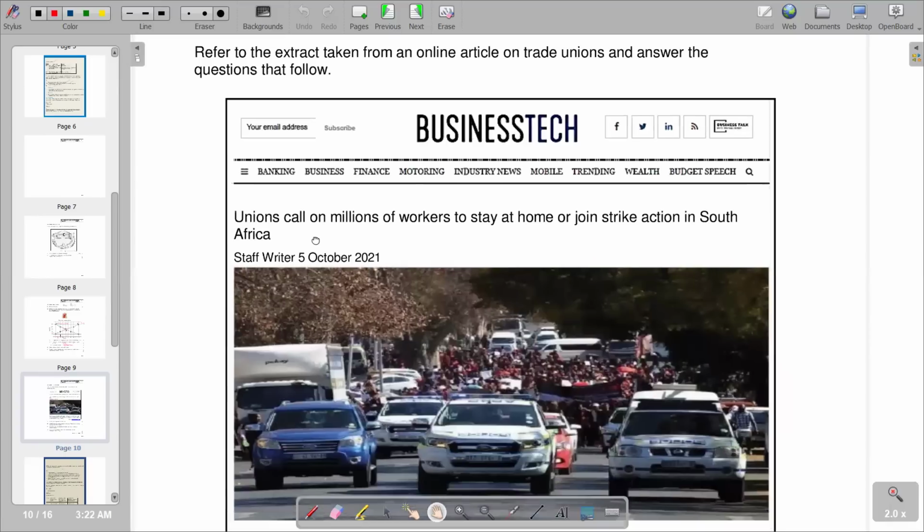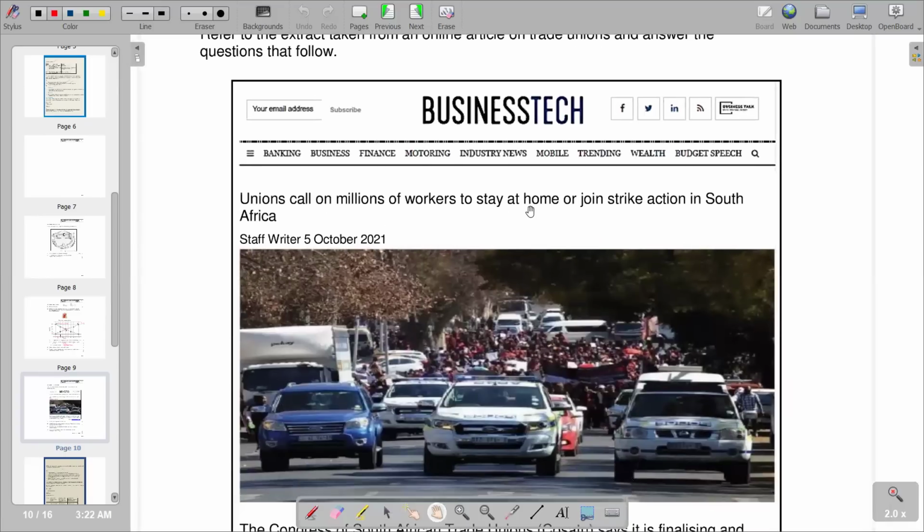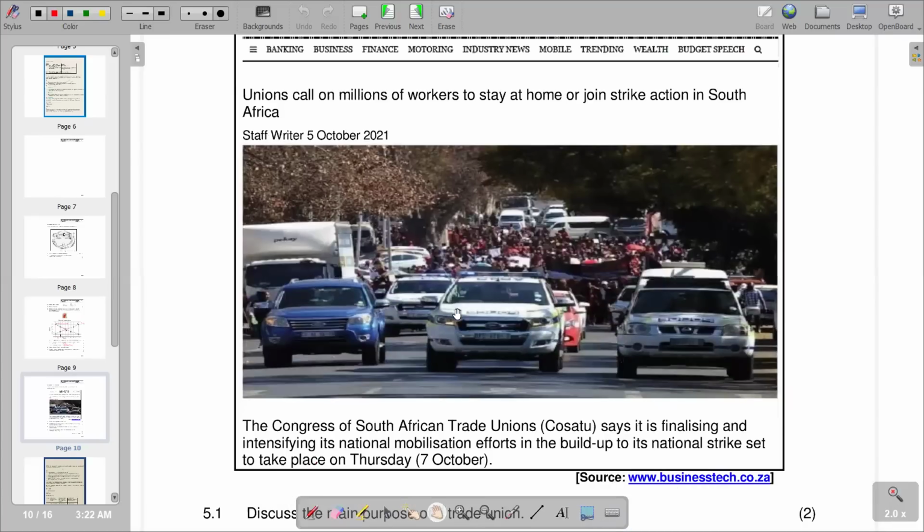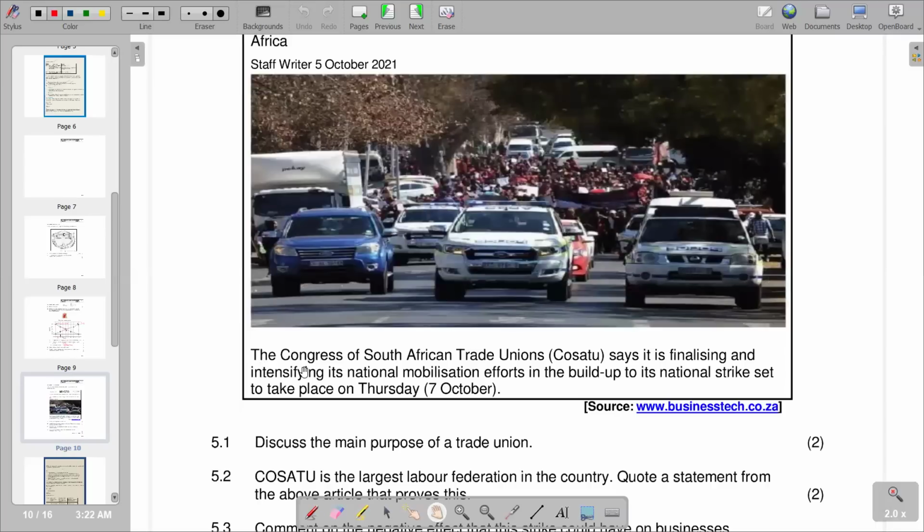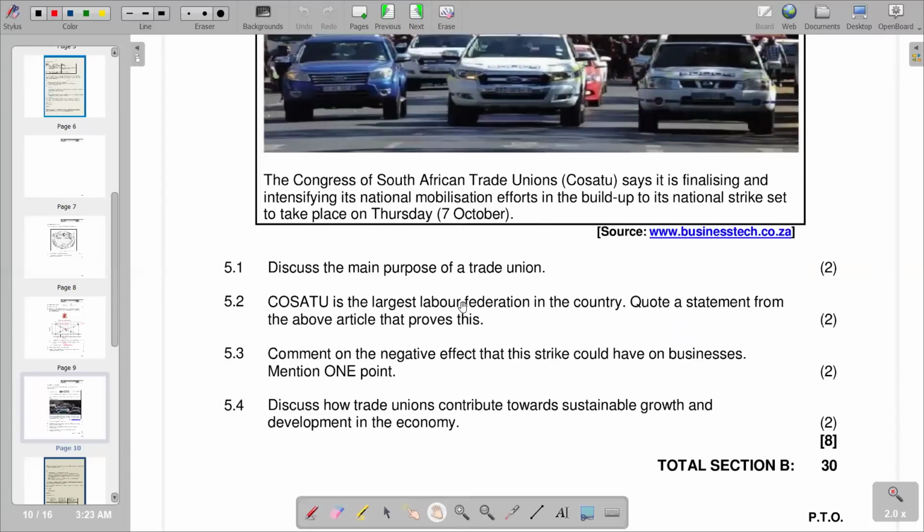And then it reads, unions call on millions of workers to stay at home for a joint strike election in South Africa. They are given a picture, obviously, of people that are on strike. We are seeing the police in front, and this is the correct setup that we have when there is an industrial action or strike. Then it reads that the Congress of South African Trade Unions, which is COSATU, says it is finalizing and intensifying its national mobilization efforts in the build up to its national strike set to take place on Thursday, 7 October. Then 5.1 is discuss the main purpose of a trade union.